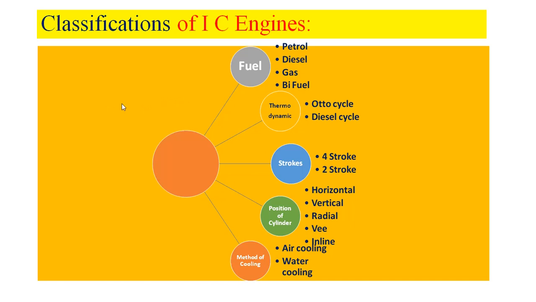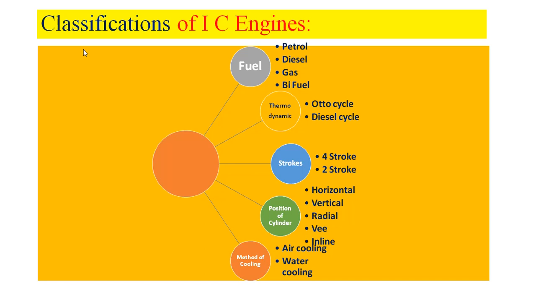Based on the number of cylinders used in internal combustion engines, they may be classified as single cylinder and multi-cylinder engines. Suppose only one cylinder we use, then we can call it a single cylinder engine. Suppose more than one cylinder we use, then we can call it a multi-cylinder engine.